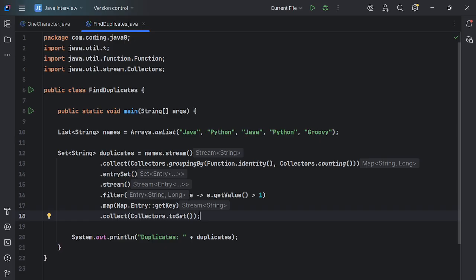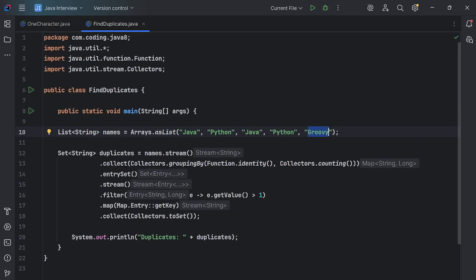So here we have given one list of names, guys. I have taken a List of String called names. Arrays.asList is the method we are using for creating the list of names. Suppose we have created Java, Python, Groovy. Here Java is duplicate, Python is duplicate, Groovy is not duplicate, guys.